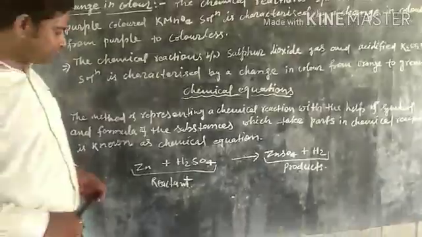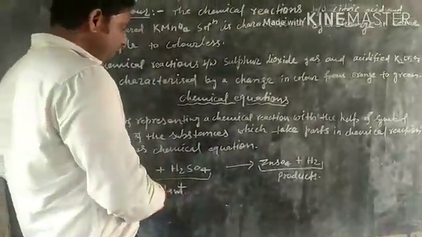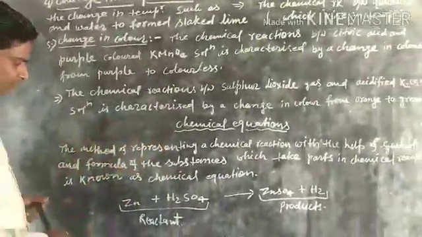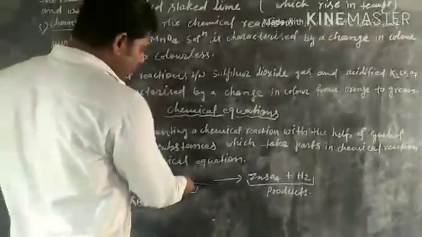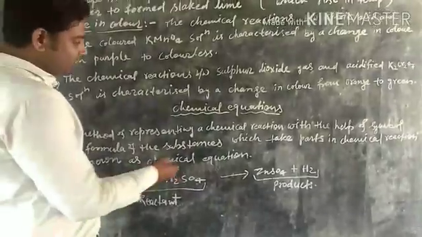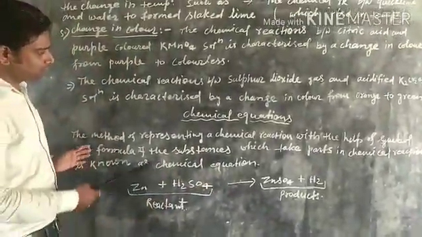In chemical equations, reactants are written on the left side and products are written on the right side, and the arrow represents in which direction the reaction is carried out. That's all. Note down.